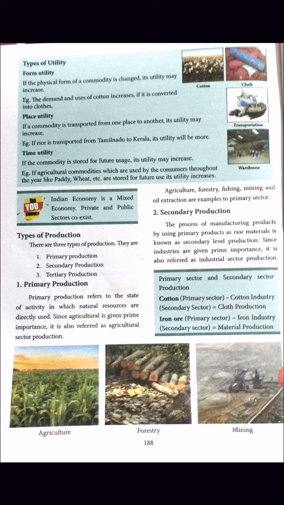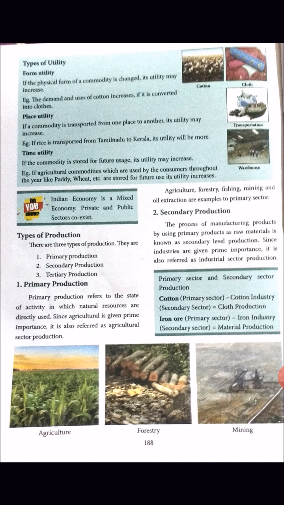Then secondary production. The process of manufacturing products by using primary products as raw material is known as secondary level production. We use the primary productions as raw materials and we get one product, that is called secondary production. Since the industries are given prime importance, it is also referred to as the industrial sector.